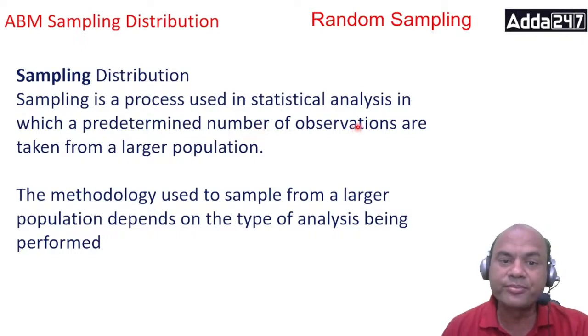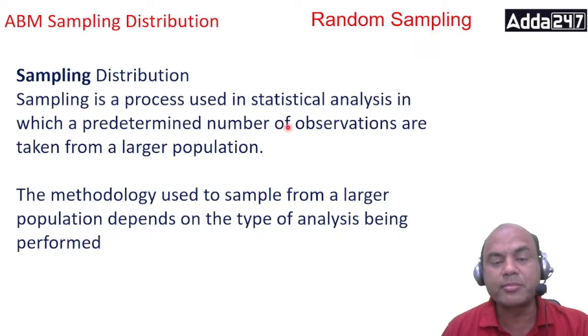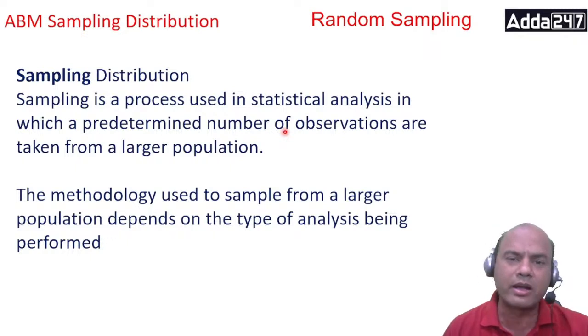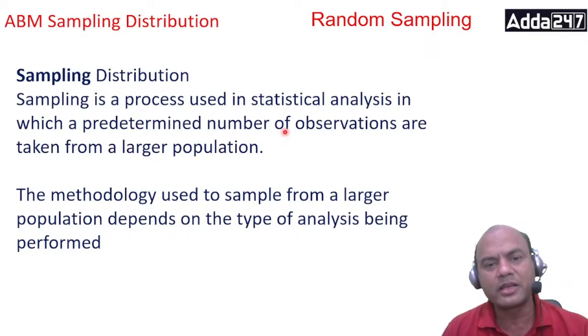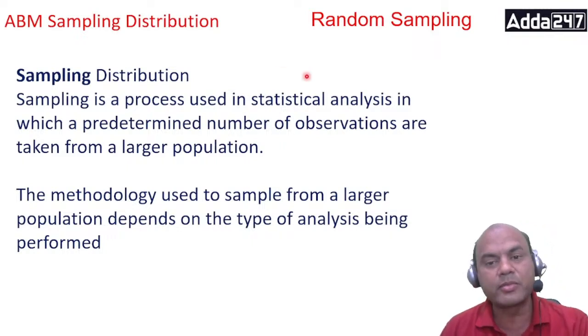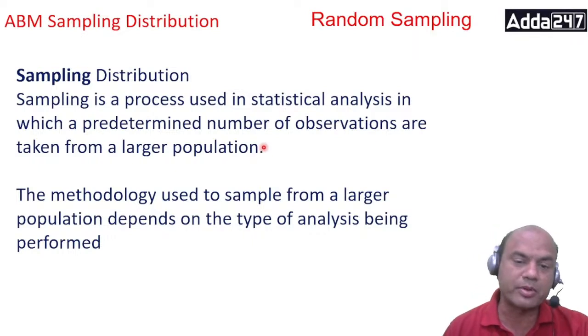I must know how many samples I have to take. If I don't know that, then it would be of no use doing sampling. I'll go on taking samples, and I don't know how many. I'll take 500, then 1000, then 1 lakh. It won't end. So we must first decide where I have to stop. So a predetermined number of observations are taken from the larger population.